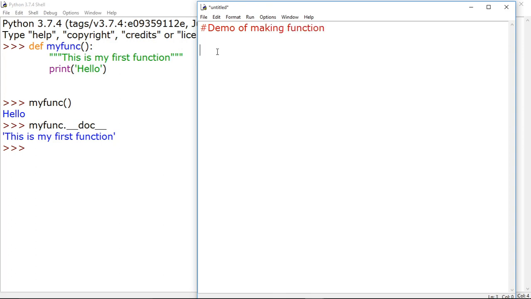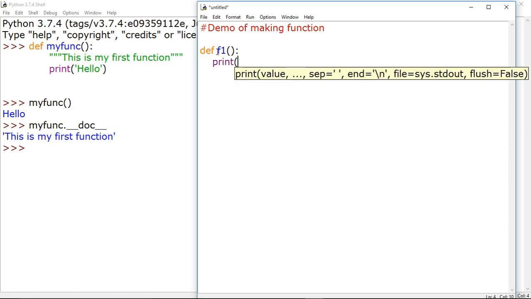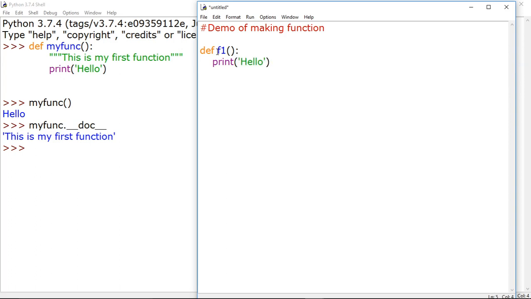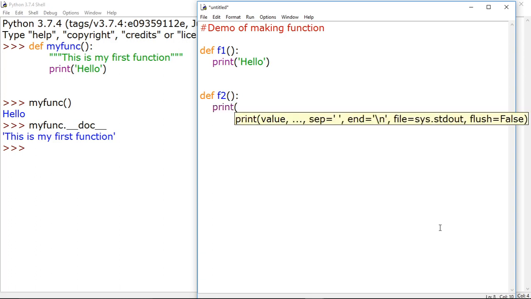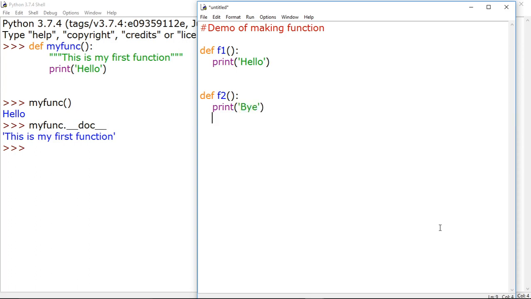Now I am making one function, say define f1, and what I am writing here is print hello. So this is my first function. Coming to another function, I am writing define f2. So this is my second function, and now I am writing print bye in this function.